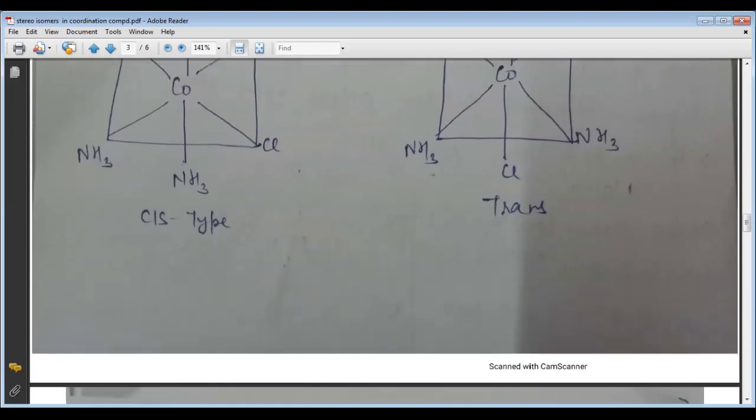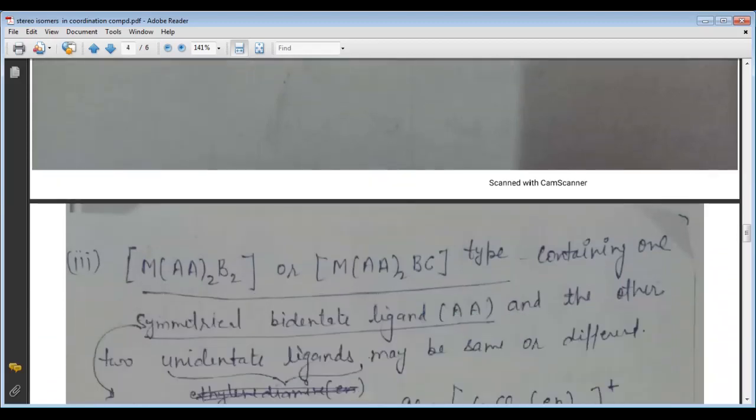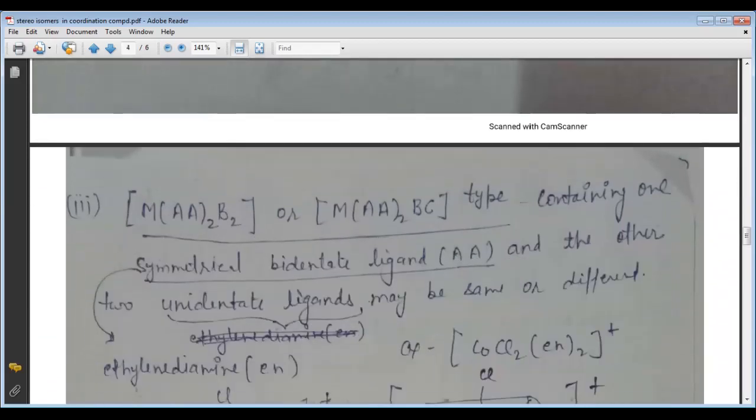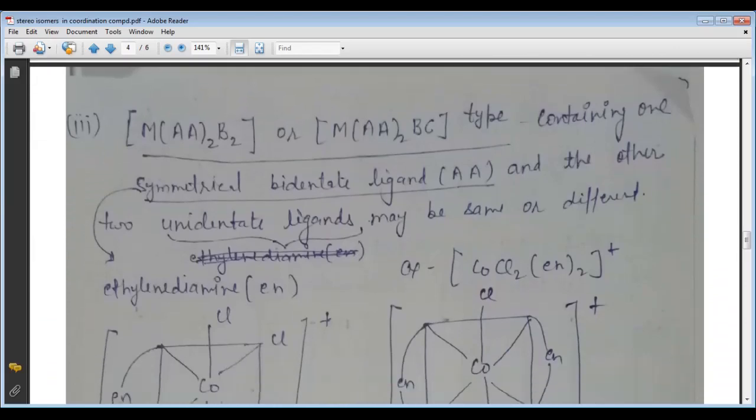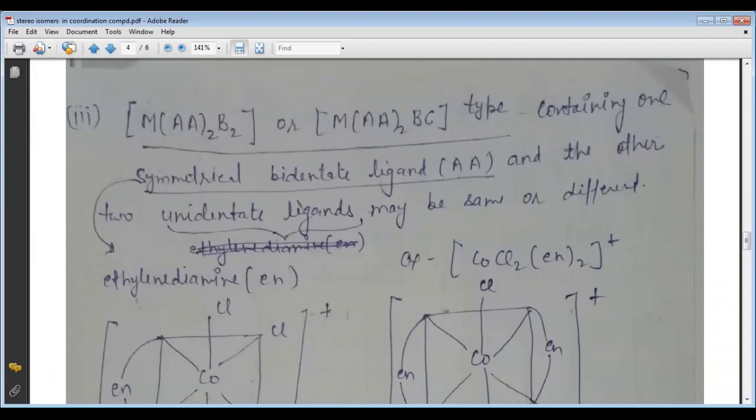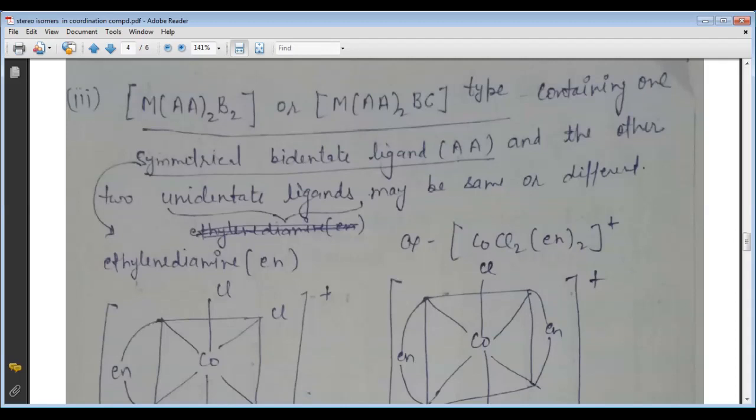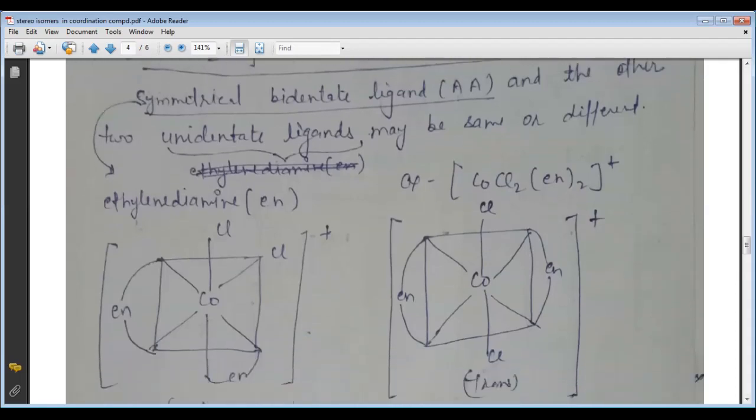Now come to another type of geometrical isomers of octahedral compounds, that is M(AA)2B2 or M(AA)2BC, where AA is a symmetrical bidentate ligand. So here we can see the complex containing one symmetrical bidentate ligand and the other two unidentate ligands. These may be Cl or etc., maybe the same or different.